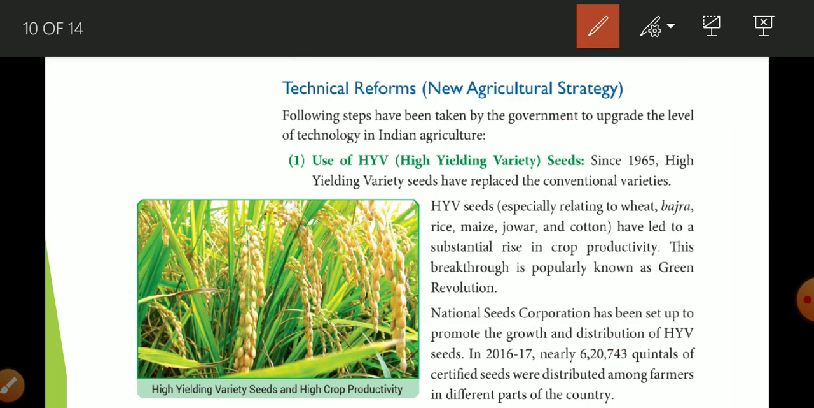In 1965, high yielding variety seeds replaced the conventional variety. This is why HYV seeds are known as a miracle seed. It led to a substantial rise in crop production, and this is known as the green revolution.